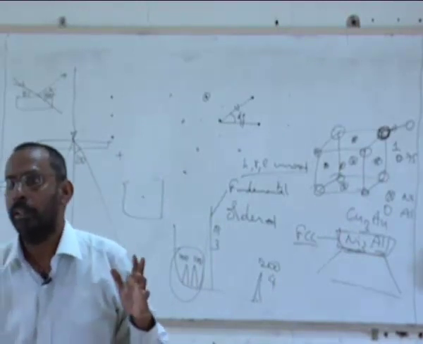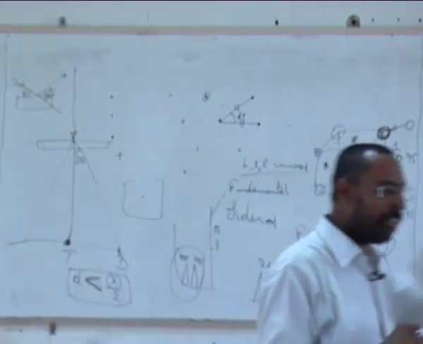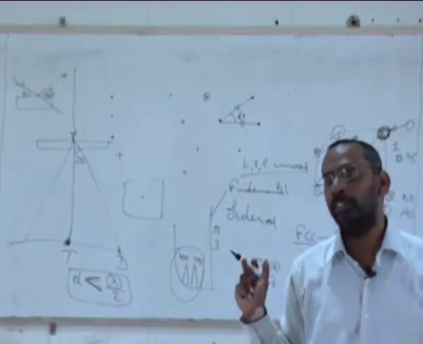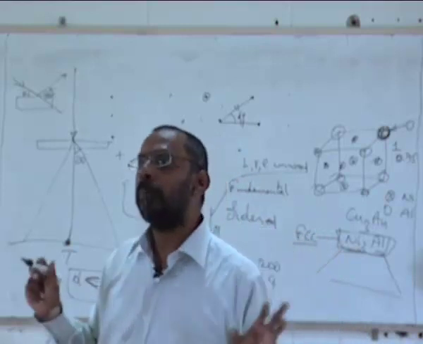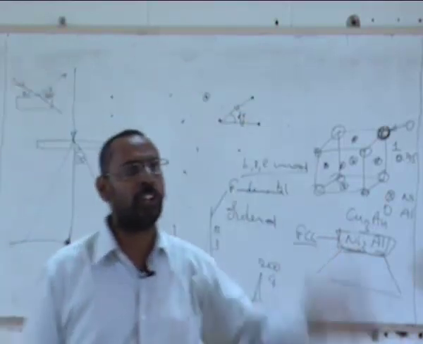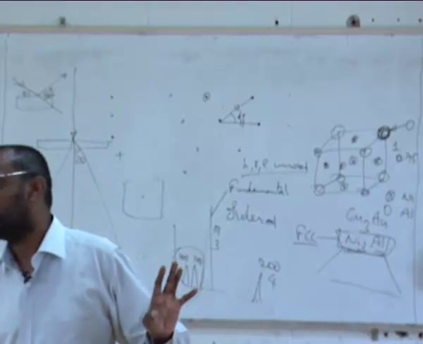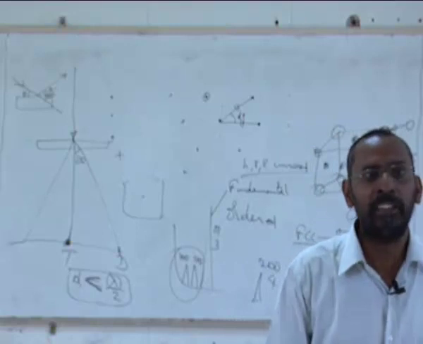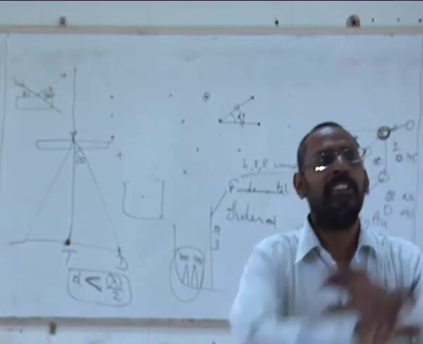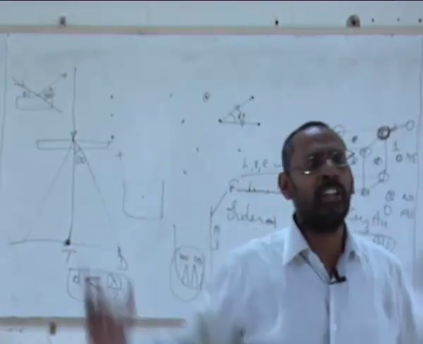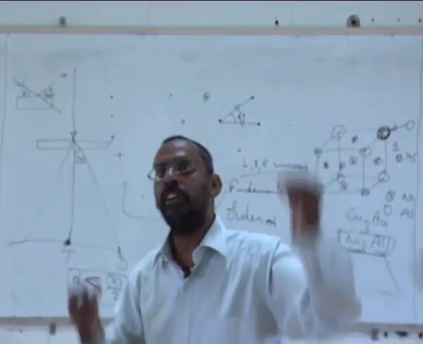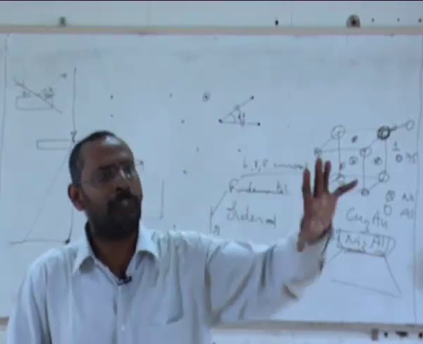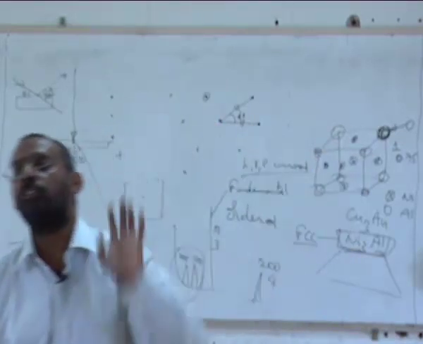It is not possible. That means something which has a chemical order, with fixed positions for nickel and aluminum, but does not have a unit cell at all. Such a thing does not happen, because all amorphous materials are both structurally and chemically disordered. There cannot be an amorphous material which is chemically ordered. Because the moment I say amorphous, it means that it has no unit cell. If it has no unit cell, there are no fixed positions for various atoms to sit. So the moment I say it is amorphous, it also means it is chemically disordered.